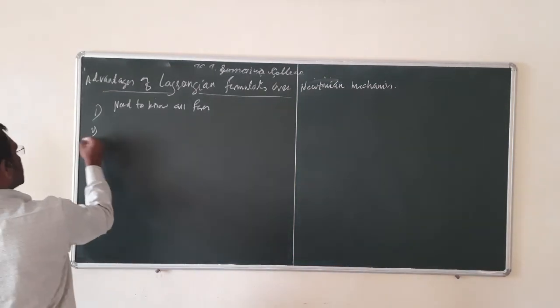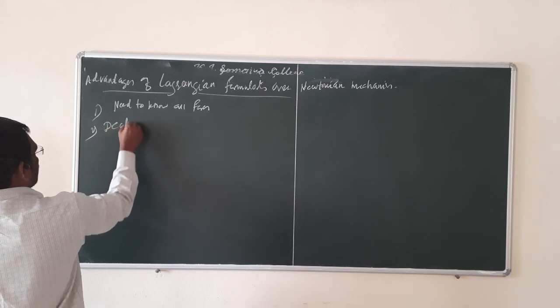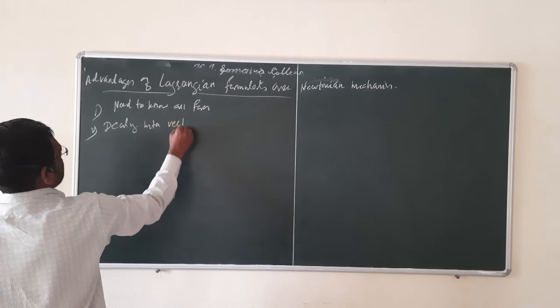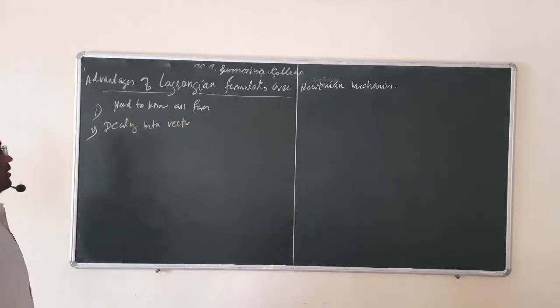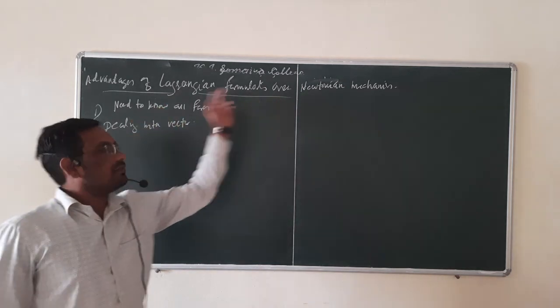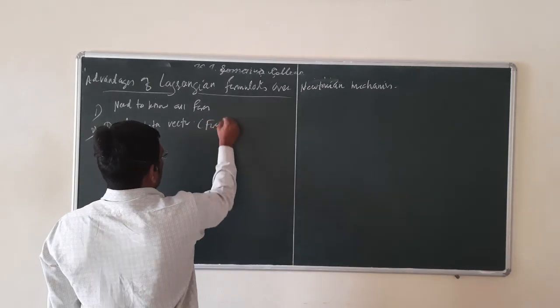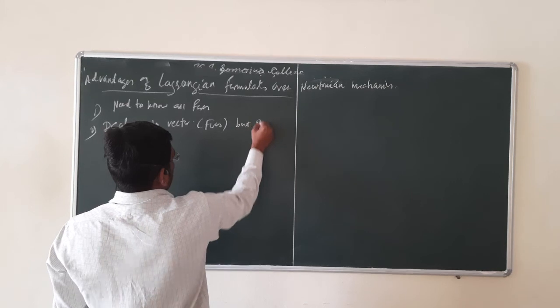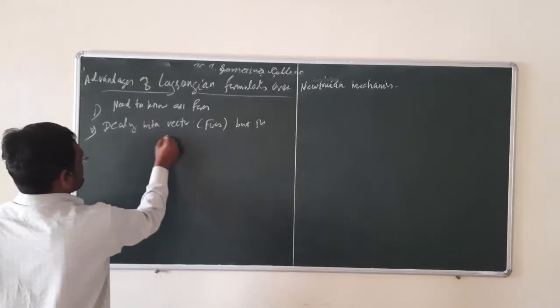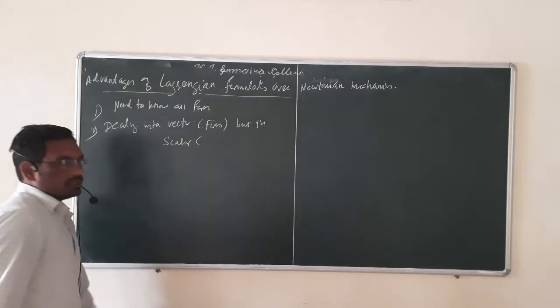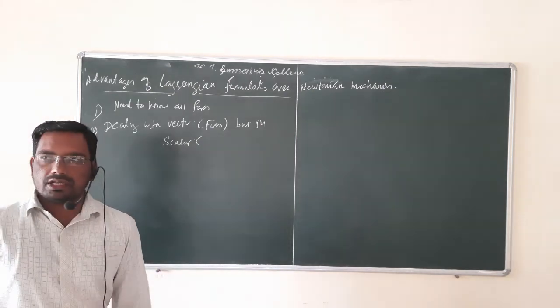Second advantage: in Newtonian formulation we are dealing with forces, which are vector quantities. But in Lagrangian we are dealing with scalars. Why? Because we know that the Lagrangian is the difference of kinetic energy and potential energy.